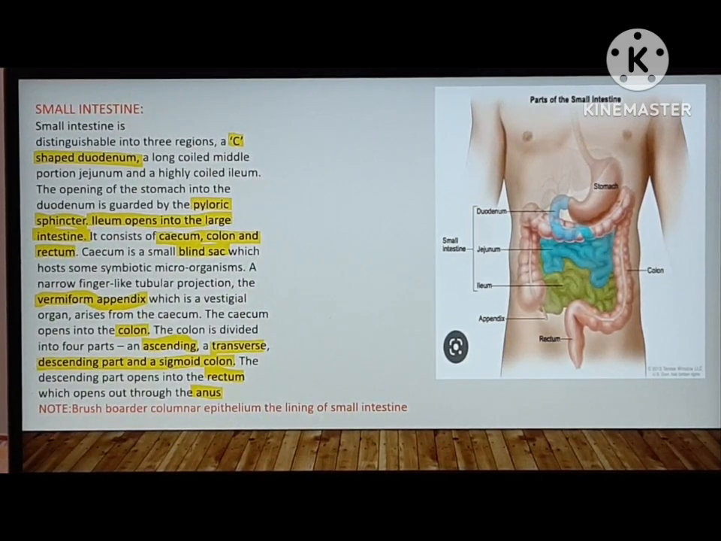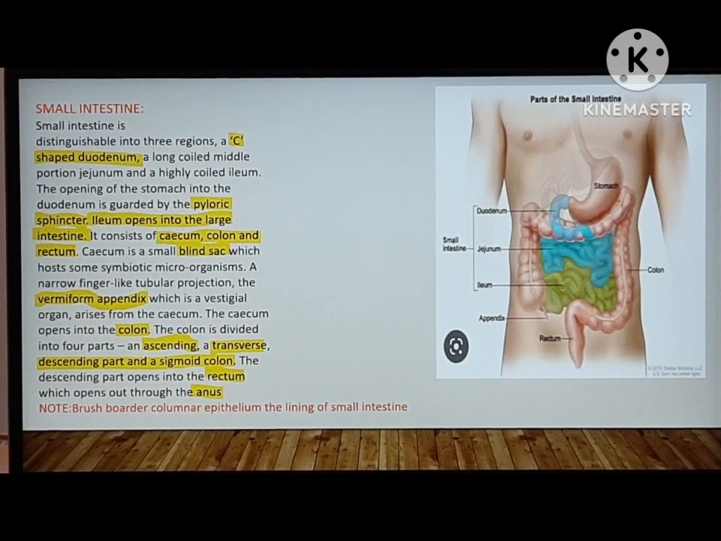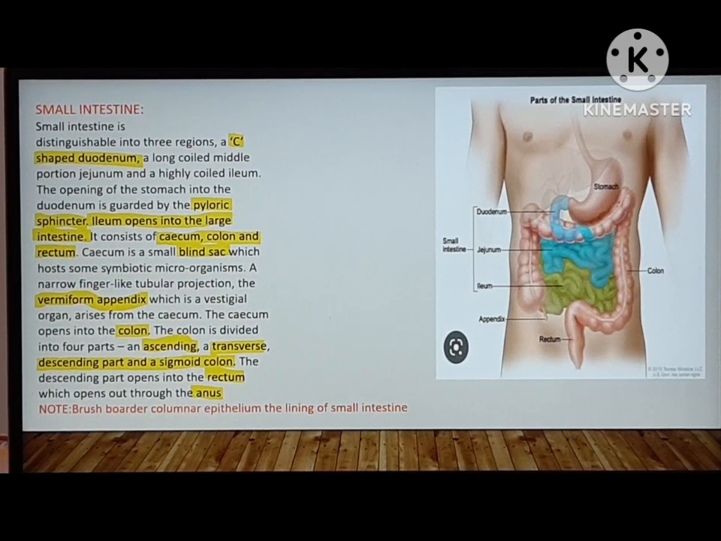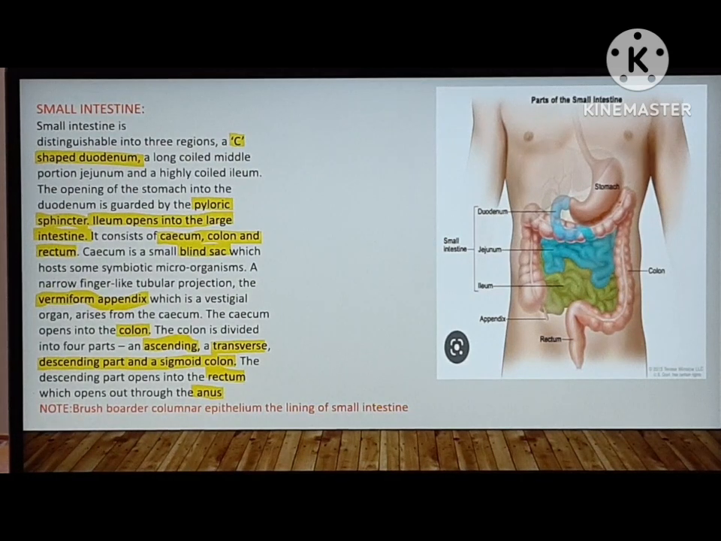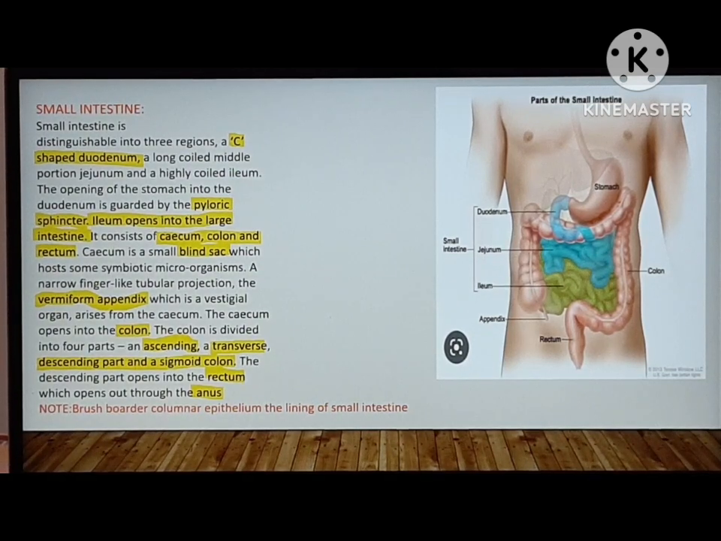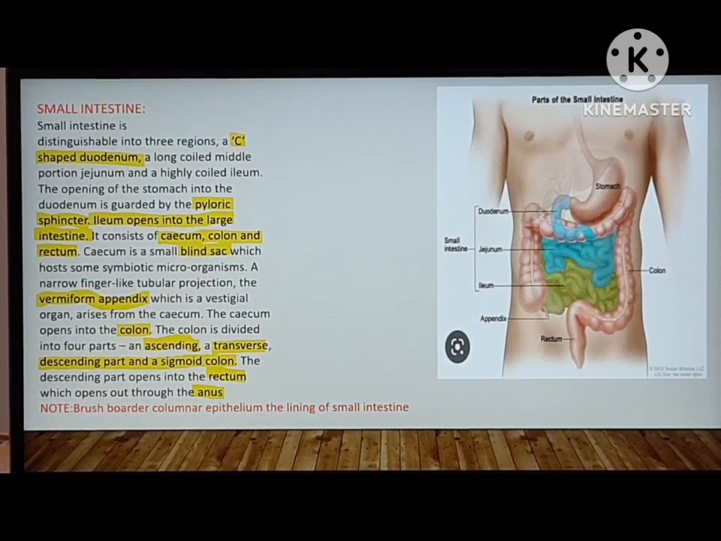The ileum opens into the large intestine. The large intestine consists of cecum, colon, and rectum. Cecum is a small blind sac which hosts some symbiotic microorganisms. A narrow finger-like tubular projection, the vermiform appendix, which is a vestigial organ, arises from the cecum. The cecum opens into the colon. The colon is divided into four parts: ascending, transverse, descending part, and a sigmoid colon. The descending part opens into the rectum, which opens out through the anus.